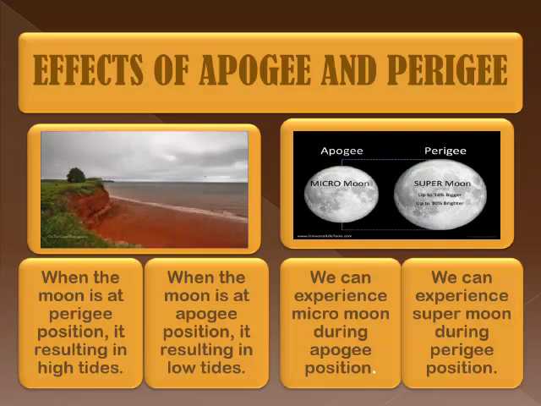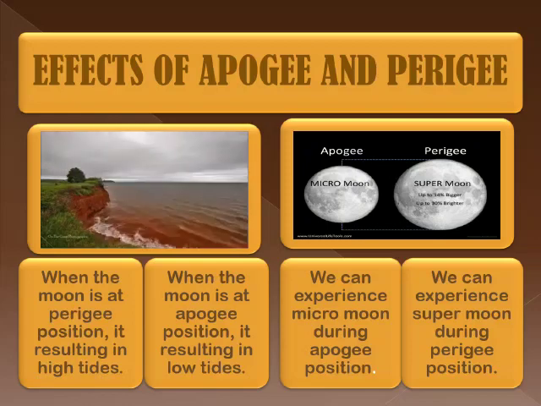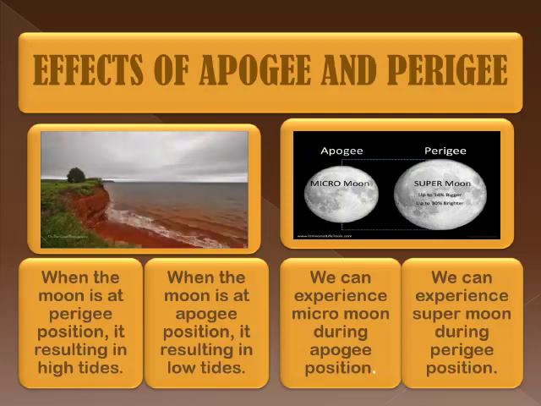Students, the apogee and perigee of the Moon have an effect on the tides on the Earth. The Earth and the Moon both have a gravitational force. The Earth and the Moon both pull each other because of gravity.